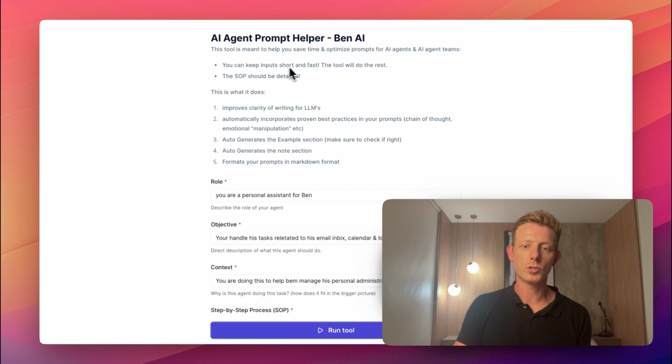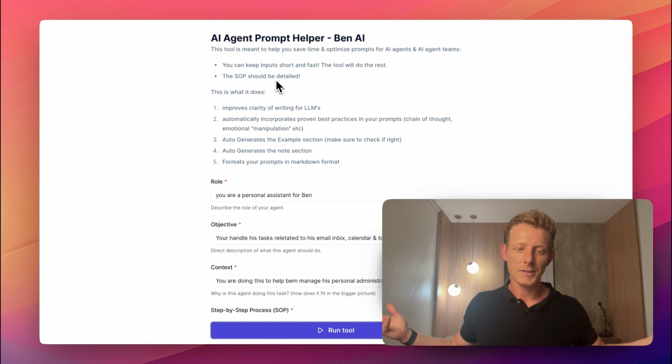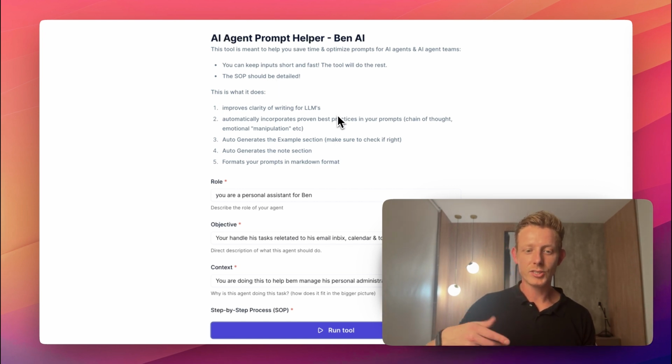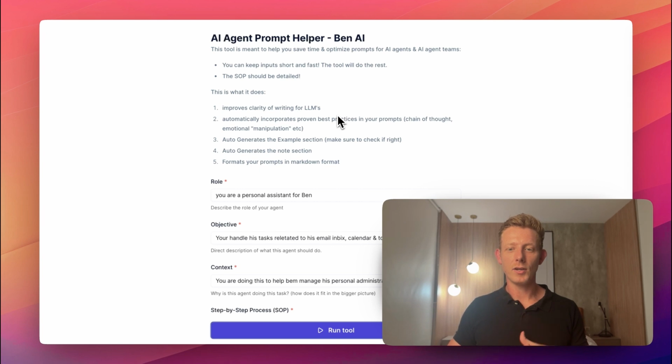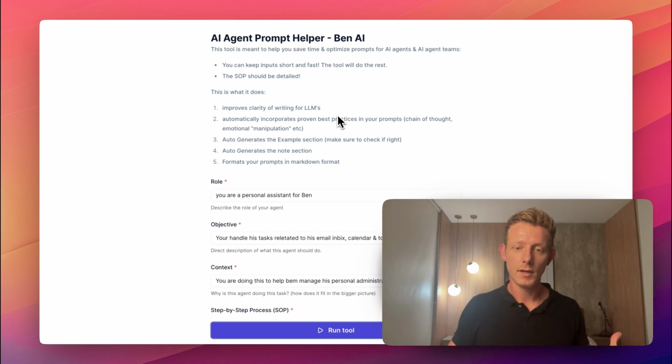You can keep input short and fast. The tool will do the rest. Your SOP is the only one that should be actually detailed, right? Because my prompt helper can't come up with your specific SOP. So the idea is you could just type it in very quickly and it automatically sort of improves clarity. It expands a little on the prompt and it also adds in those proven best practices automatically, right?